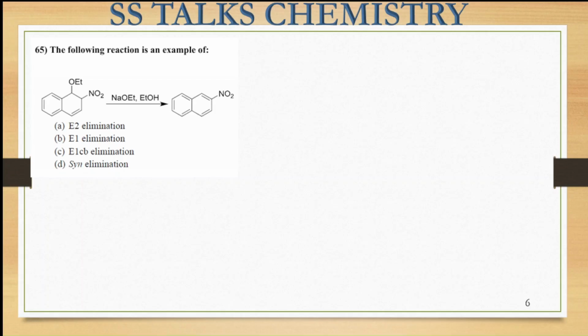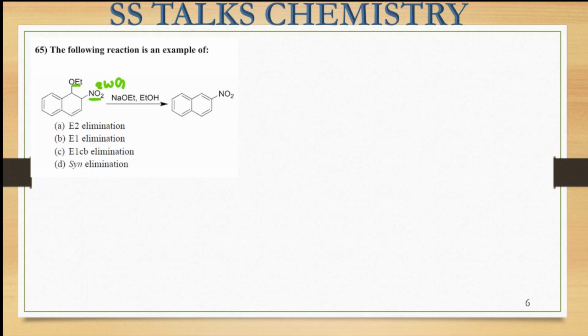This is the one. Here they are saying a reaction has been given, and we have to predict which type of elimination reaction is carried out. In this substrate, you can see there is a presence of this NO2 group and my OEt. Now this NO2 group is a strong electron withdrawing group, and OEt is not a very good leaving group.